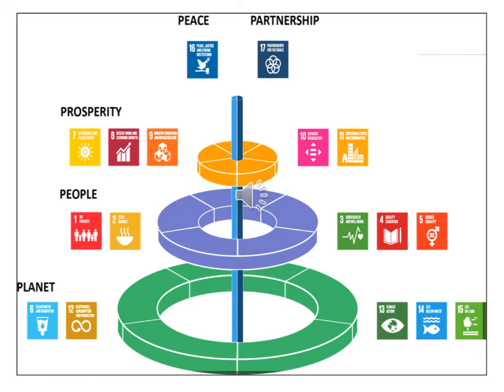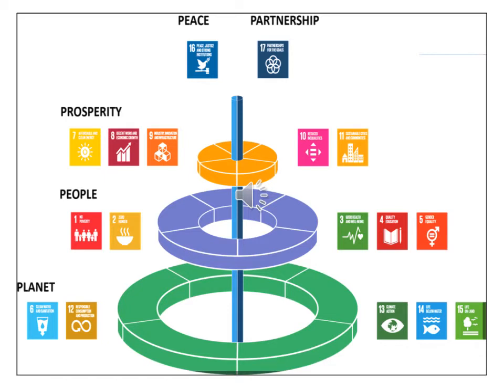Planet. See goals 6, 12, 13, 14, and 15. It has been divided into the planet. That means they want to conserve our planet, they want to save our planet, they want to make development in our world, but they want to sustain our world also. They don't want to hurt our planet by making development.